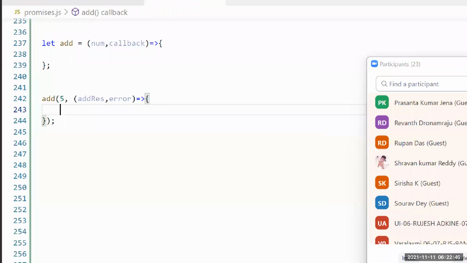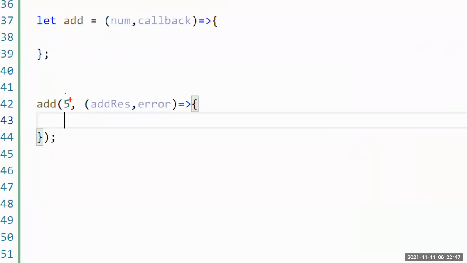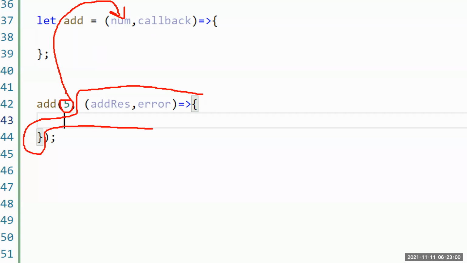This 5 stored into where? Num. This function stored into whatever the function is there, this function stored into callback. Whatever the 5 we have, that 5 stored into num. Whatever the function we have, that function stored into callback.